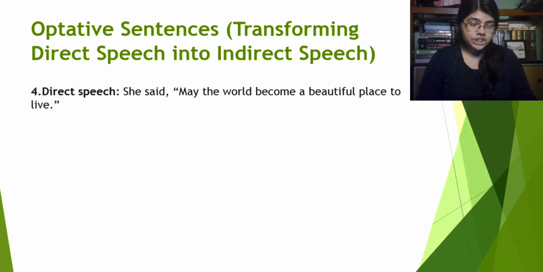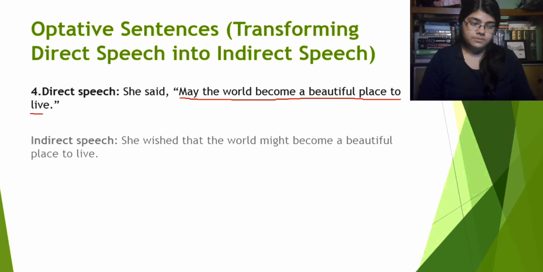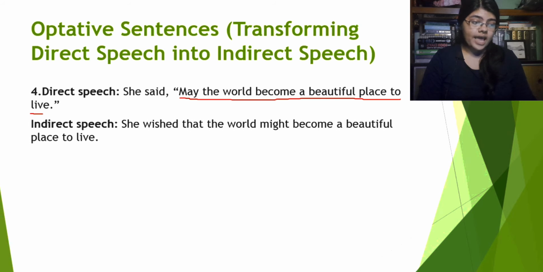Direct speech. She said, may the world become a beautiful place to live. So again, may the world become a beautiful place to live. This is an optative sentence, right? So how are we going to change this into an indirect speech? The indirect speech is, she wished that the world might become a beautiful place to live. What is happening here? She said will be she wished, right? Comma and the inverted commas will be omitted. We will put a that here before we change the reported speech.